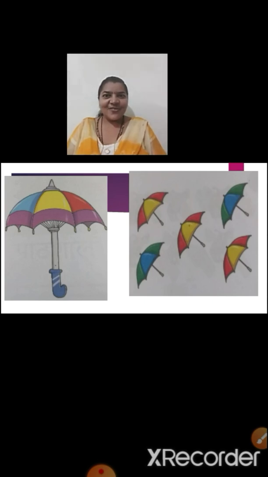Now children, if you see to your left hand side, there is only one umbrella, and to your right hand side we can see more than one umbrella. Means we can see many umbrellas. So one umbrella, many umbrellas.